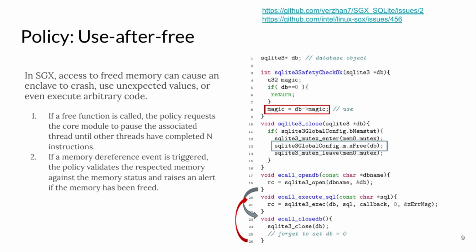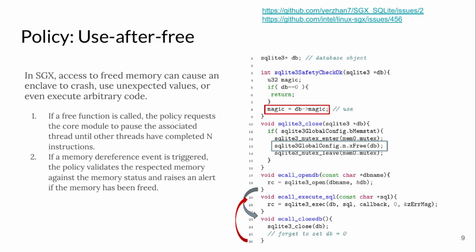Now in the SGX SQLite project, the developer assumes the ECalls will be in order, that is OpenDB, ExecuteSQL, then CloseDB. But as those ECall orders could be manipulated from the unsafe application, we found that an ECall order of OpenDB, CloseDB, then ExecuteSQL triggers a use after free.